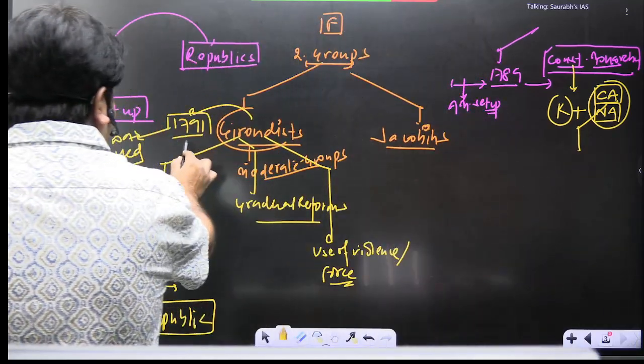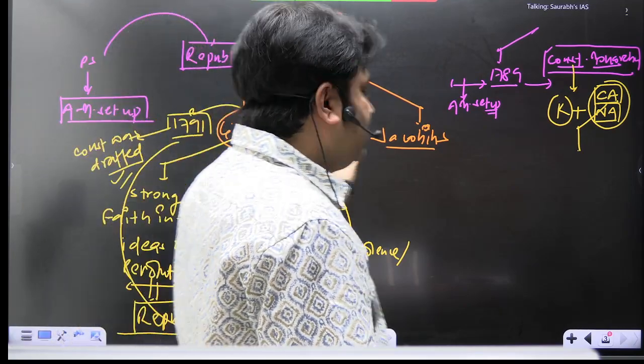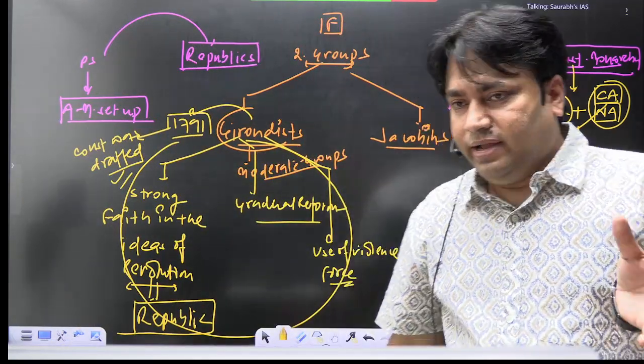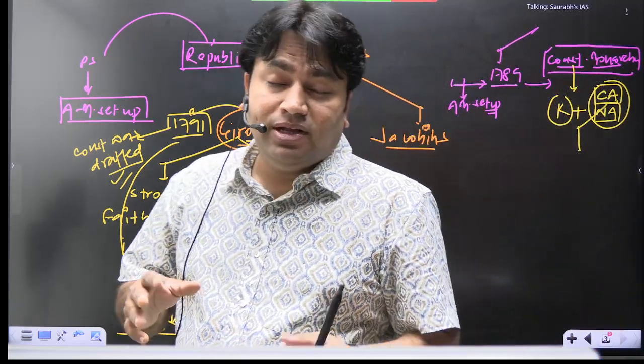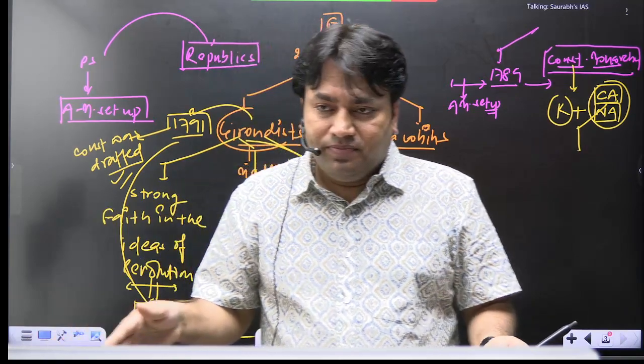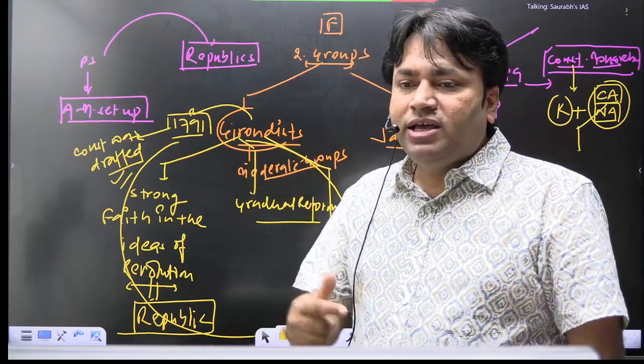ठीक है, ये revolution hijack हो गया. Hijack इसलिए हो गया क्योंकि now in this new political setup they are dominating. Okay, in the National Assembly, in the Constituent Assembly, their number is larger. So this group is known as Girondist.